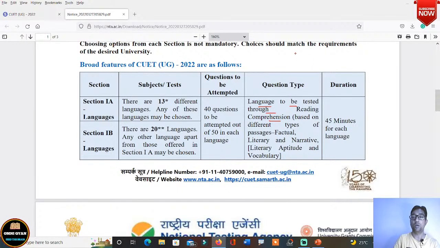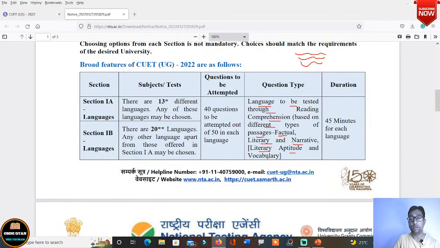Reading comprehension means one passage will be given and below there will be some questions. Okay, questions means options will be given to you, the pattern that there will be options also. So reading comprehension will be there, based on one passage, and then options will be given. You have to choose the correct option. Then you will be having different types of passages: factual, literary, narrative. So different types of passages will be given to you. Okay, some based on facts, some very literary, some narrative. These kinds of things will be given.